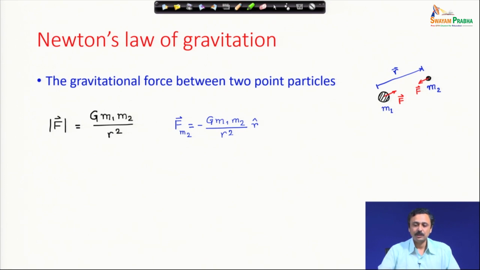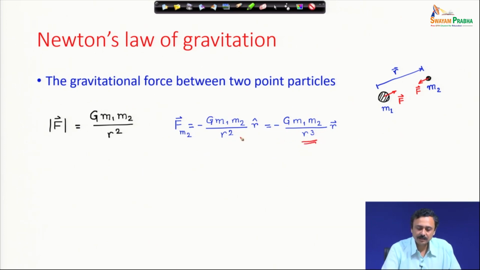You will notice that I have shown r with a certain direction. This r vector, the direction is from m1 to m2. Therefore, this force vector on m2 is in the direction of minus r cap, and this can be written in this form, which is also a very useful form, minus G m1 m2 by r cube, times r vector.